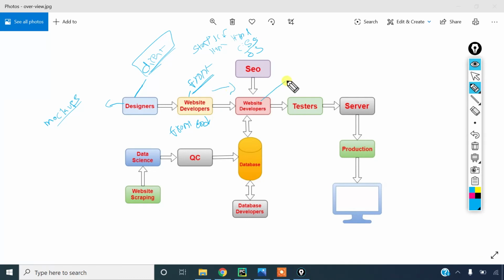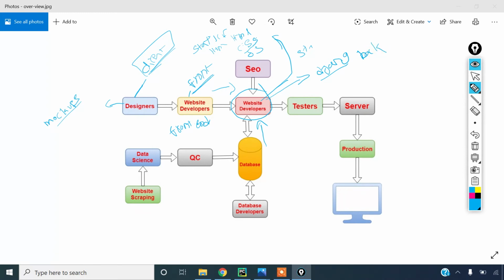So what do these backend developers do? They get the data from the database, and they render this data in these static files, and finally they make static files into dynamic files. This is the work done by the backend developer. So in this area actually we are working. Those who know Django, these people we call backend developers.